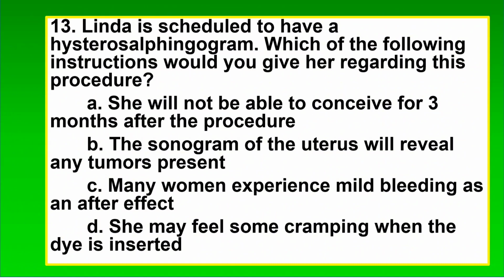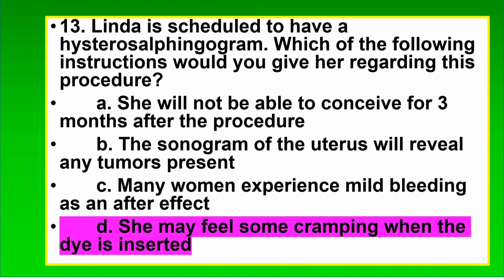13. Linda is scheduled to have a hysterosalpingogram. Which of the following instructions would you give her regarding this procedure? A. She will not be able to conceive for 3 months after the procedure. B. The sonogram of the uterus will reveal any tumors present. C. Many women experience mild bleeding as an after effect. D. She may feel some cramping when the dye is inserted. The correct answer is D. She may feel some cramping when the dye is inserted.